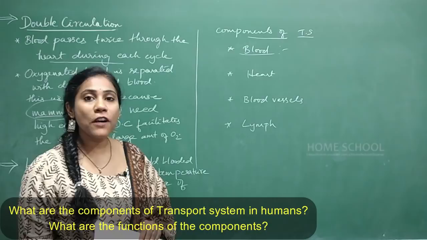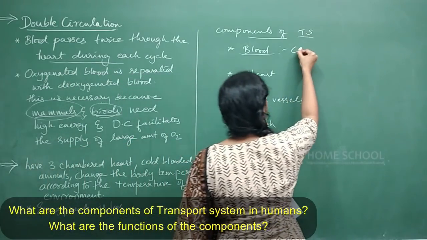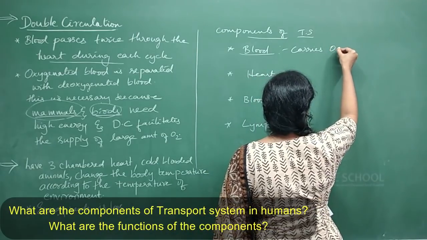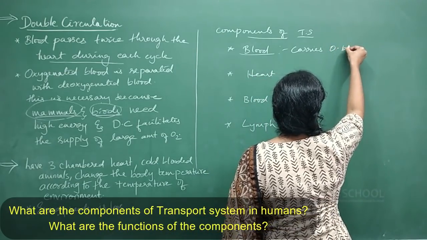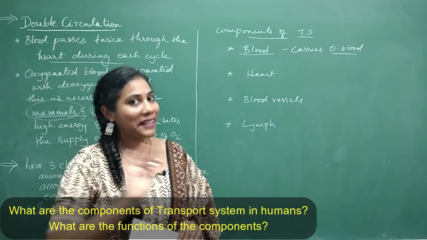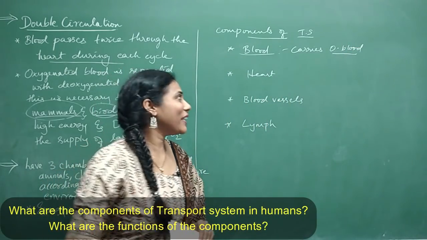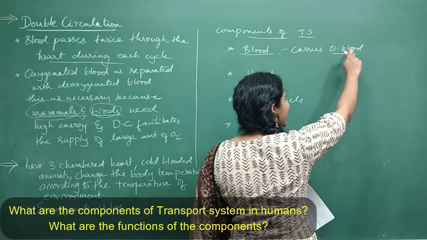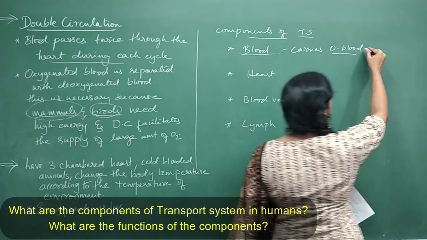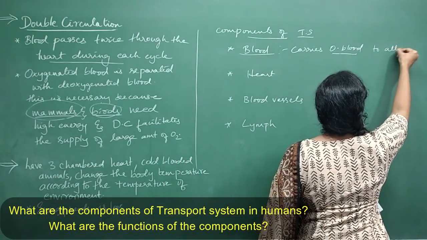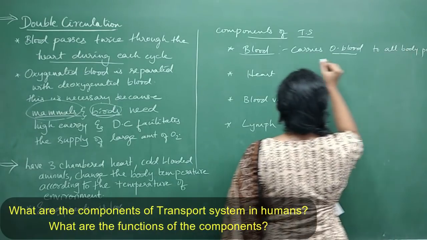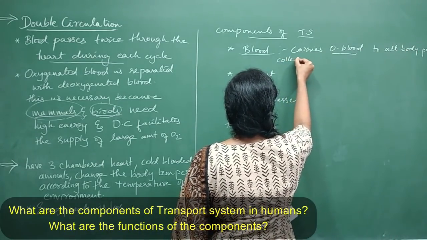So what is the function of blood? Blood carries or transports oxygenated blood. I'm writing it in a short form, but you should not write like this in the exam. You have to write completely as oxygenated blood. So the blood transports oxygenated blood to all body parts. And not only that, it collects what?